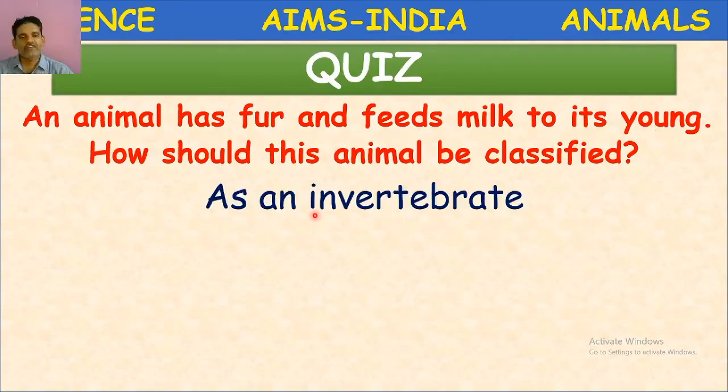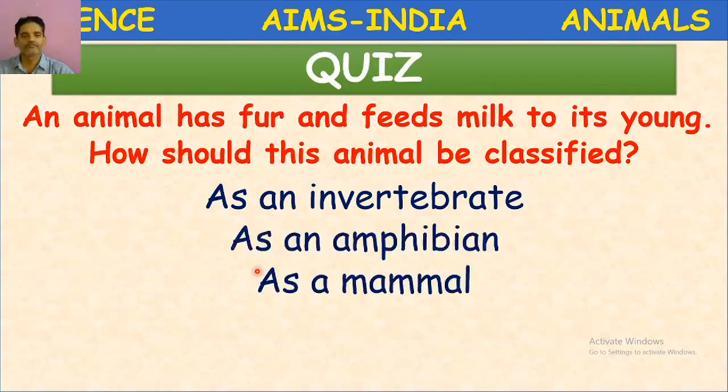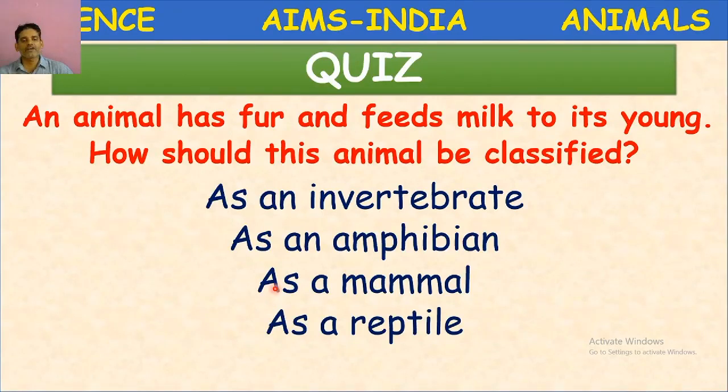As an invertebrate, as an amphibian, as a mammal, as a reptile. What is the correct answer? Yes. We can classify that animal as mammal because it has fur, it feeds its young one with milk.